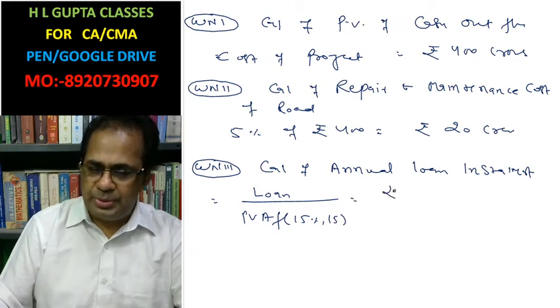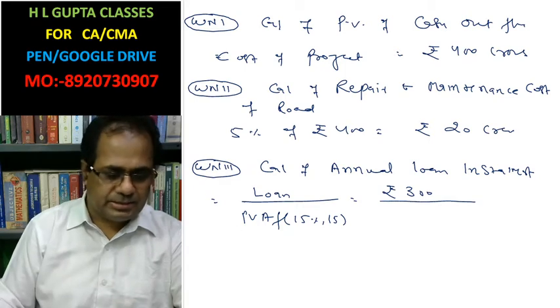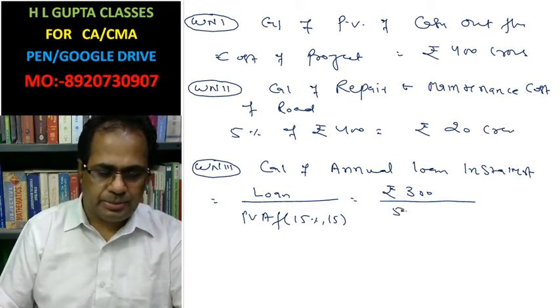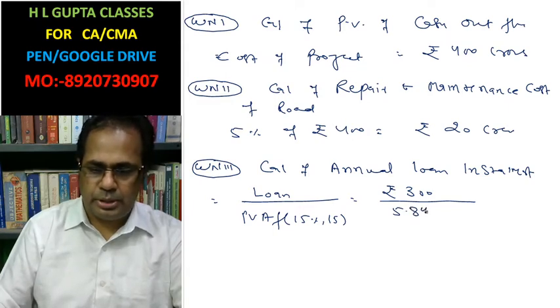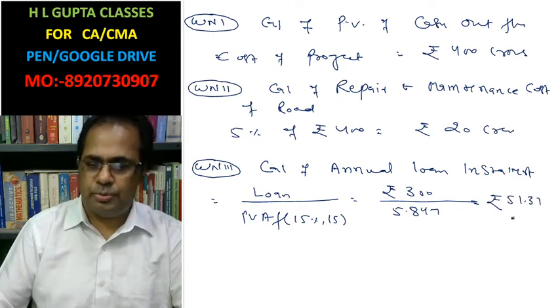The loan value is rupees 300 crore and the factor is 5.847. This is rupees 51.31 crore.